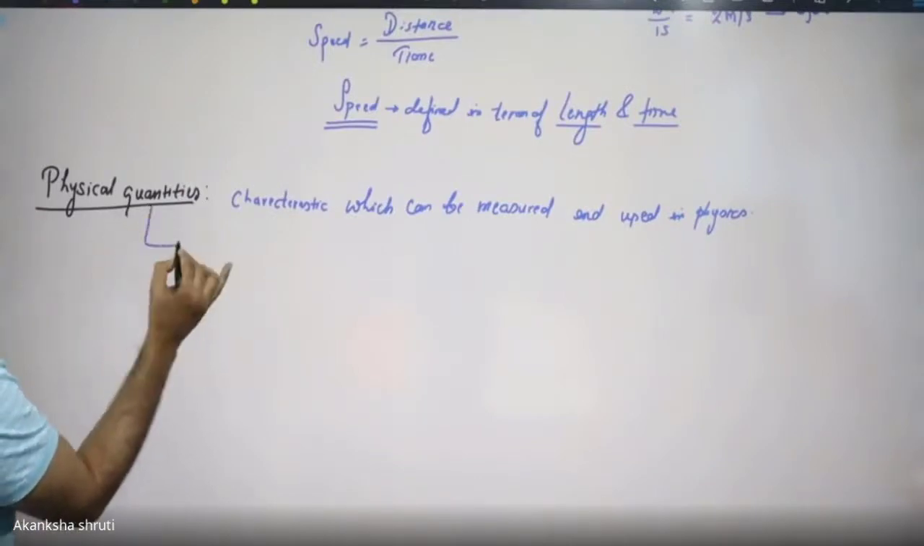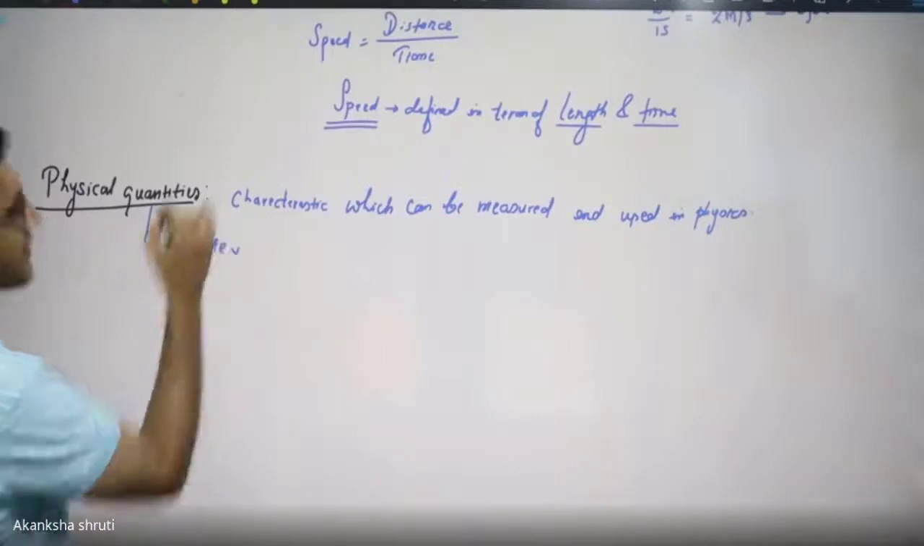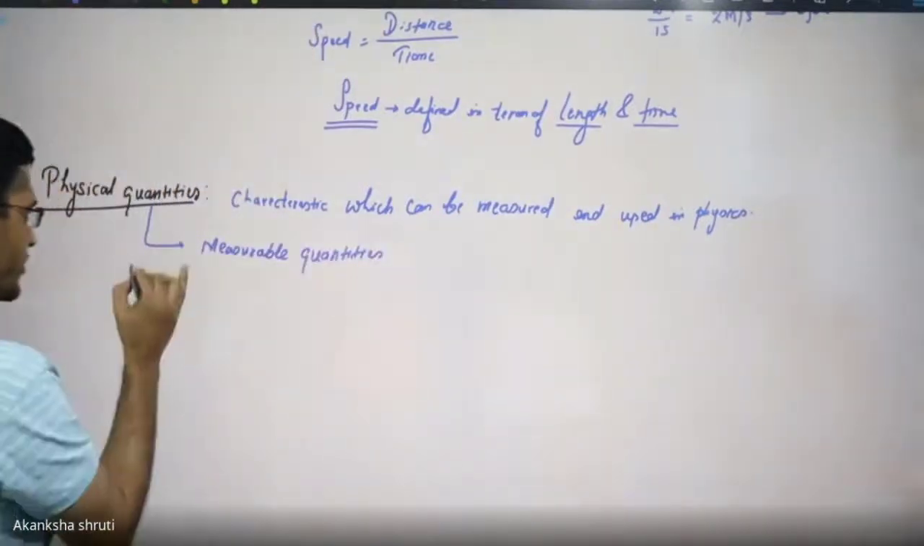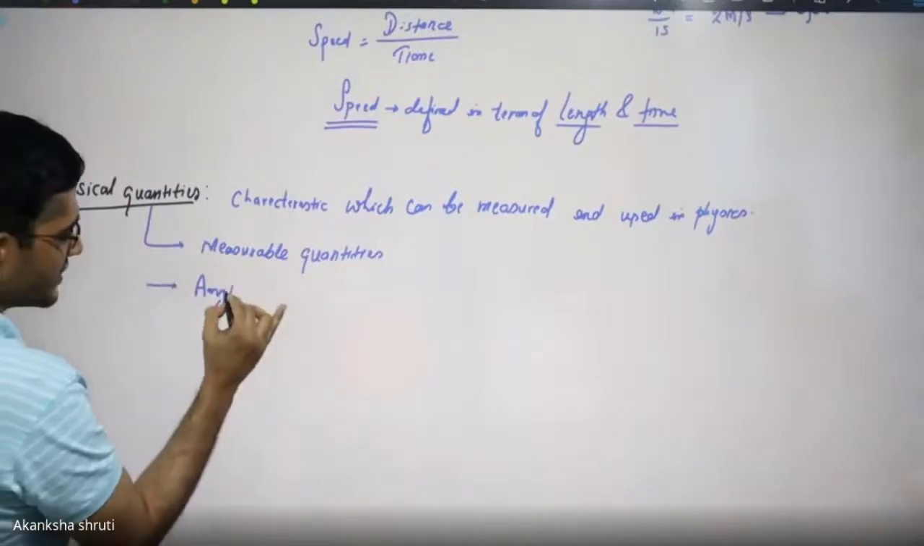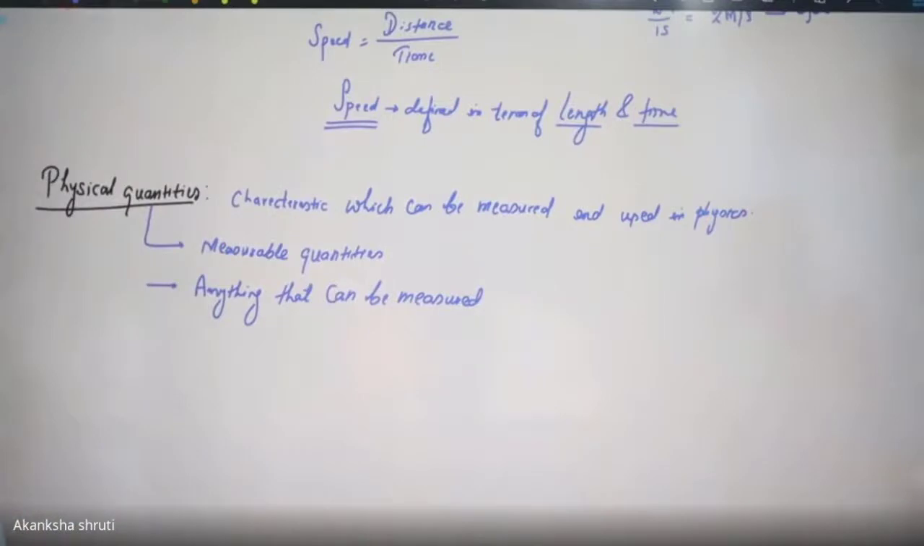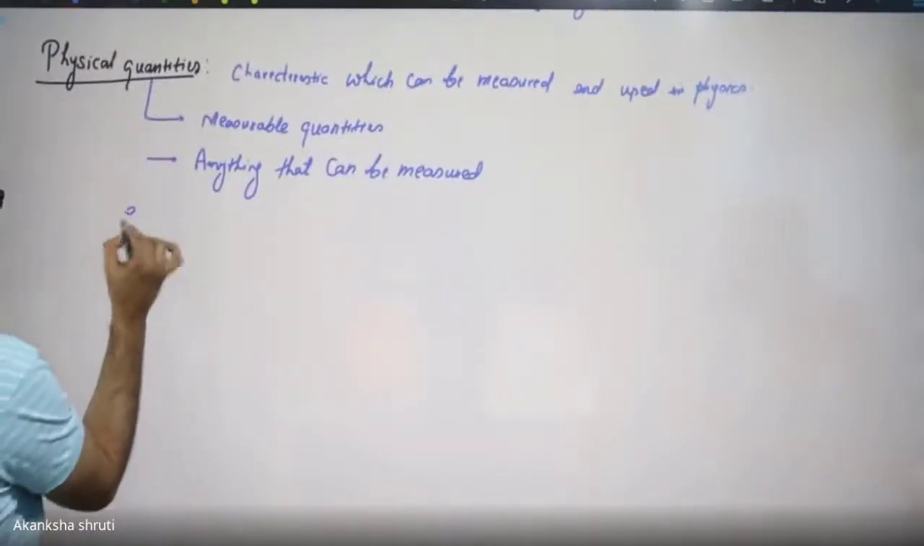This physical quantity is sometimes also called a measurable quantity. Means anything that can be measured. कोई ऐसा चीज जिसे आप मेजर कर सकते हैं उसे हम फिजिकल क्वांटिटी कहते हैं. ओके, इतना सिंपल सा चीज है. Example, understand this.